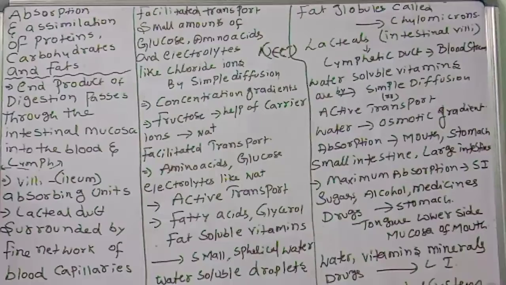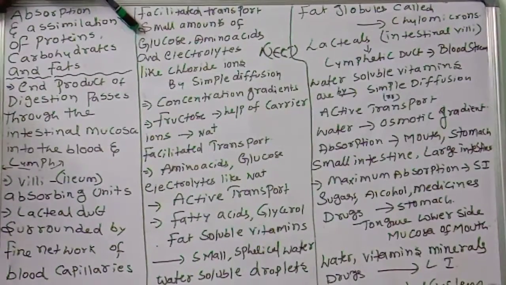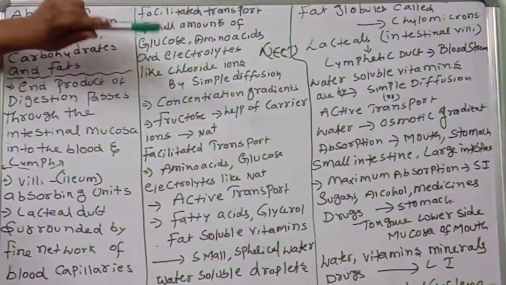Now here, the most important points to remember: active and passive absorption. What are the steps by which absorption of food items takes place? Active process, passive process and facilitated transport are the three methods. In these three methods, the absorption of digested food takes place. For example, small amounts of glucose, amino acids and electrolytes like chloride ions will be absorbed by simple diffusion.